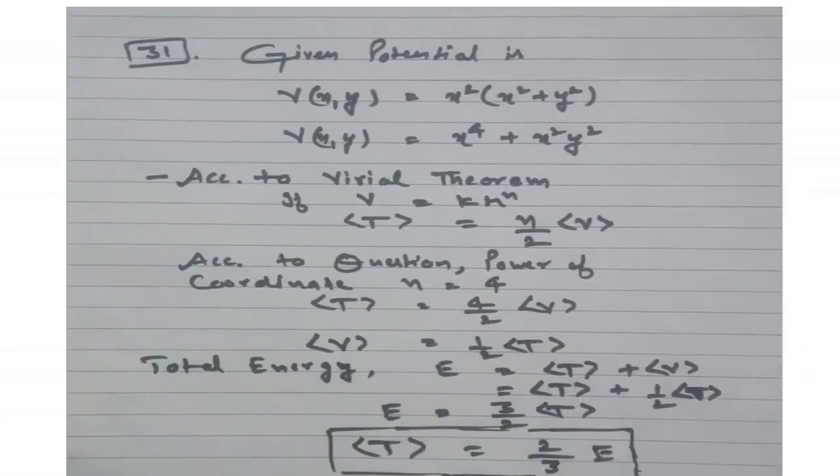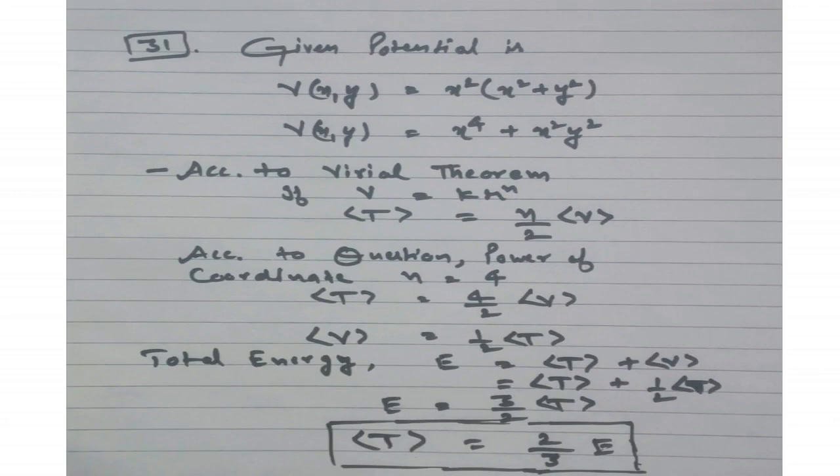The given potential is x square bracket x square plus y square. Now here we can open the bracket and the potential will become x⁴ plus x square y square. Now according to Virial theorem, if we have given potential in the form of k r raised to power n, so for that average kinetic energy is equal to n upon 2 times of potential energy. So here according to question the power of coordinate is 4.